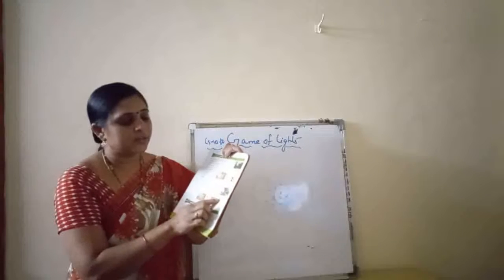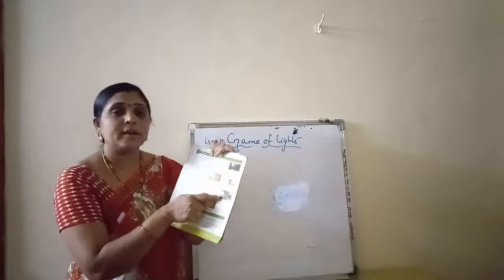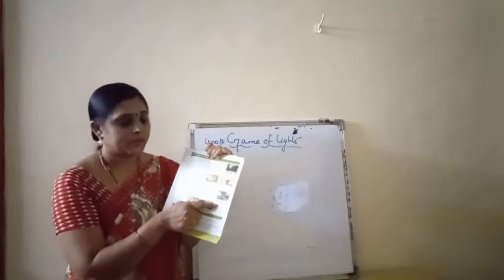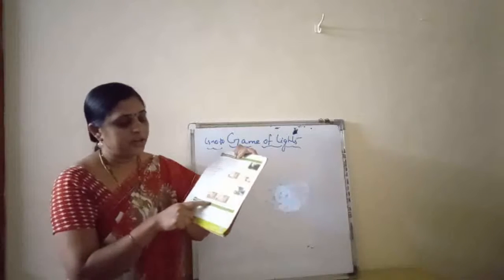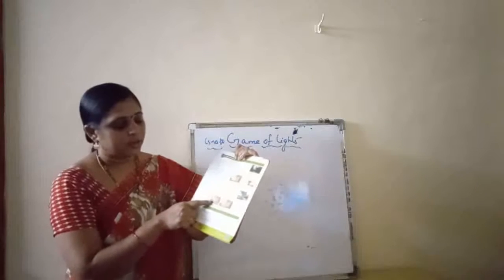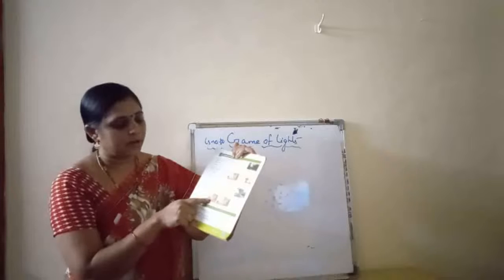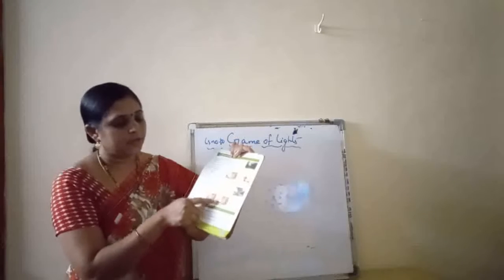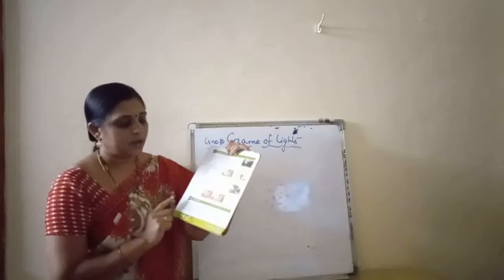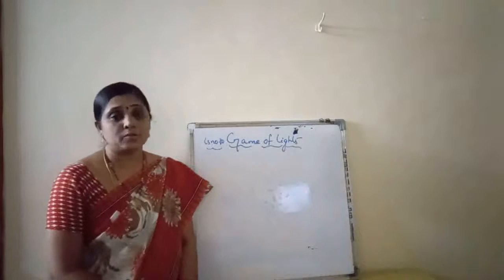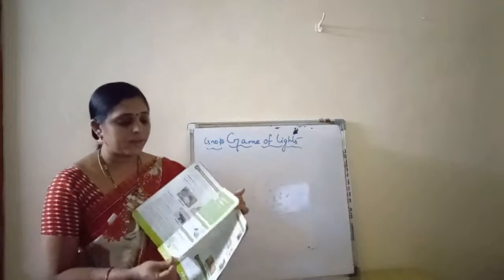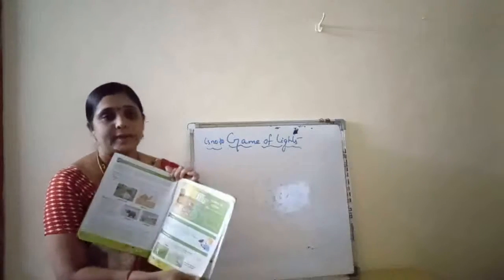Then what is this? When we stand under the shadow of a tree, we feel very cool. Then, different shadows of the same object. Here see, how is that shadow and how is this shadow? This is small, this is bigger. Did you understand, children? You have to read the remembering part and understanding part of lesson number 10.